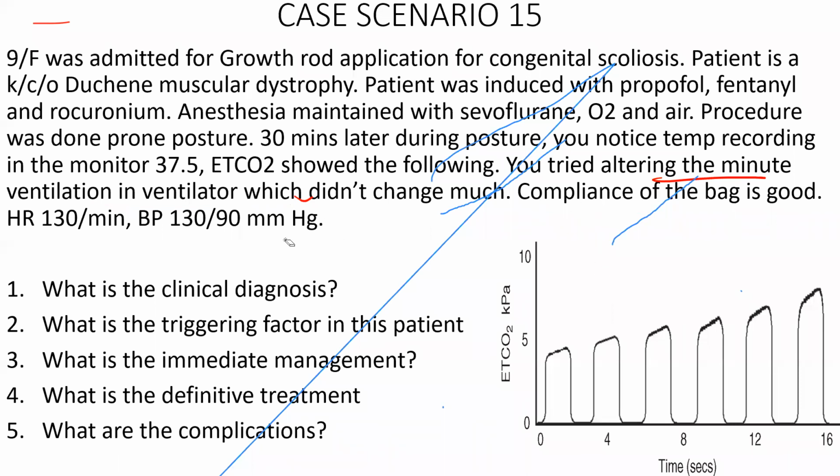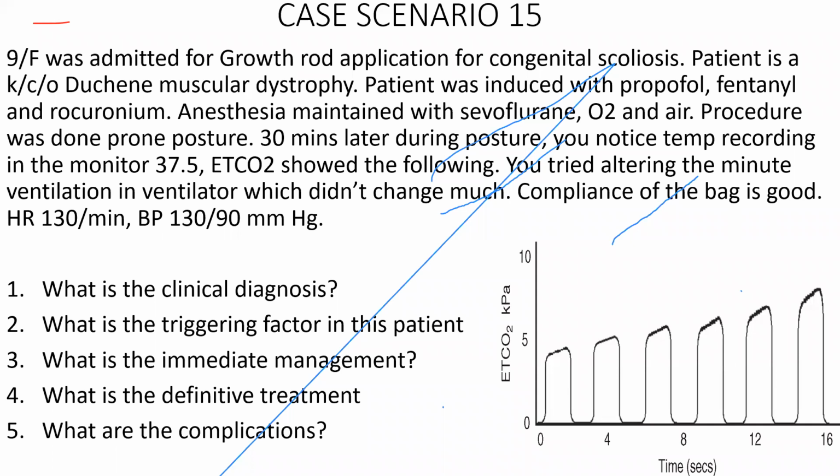Just out of query, sir, if this thing happens at the end of the surgery, just before extubation, how to proceed, sir? So generally it can happen anytime from the induction, even until 48 hours after anesthesia, right? So management is essentially going to be the same. Just before extubation, what do you think the treatment is going to change? So what I think, sir, wait and watch. Stop the surgery, stop the triggering agent and wait. And when the tidal volume is enough, extubate.